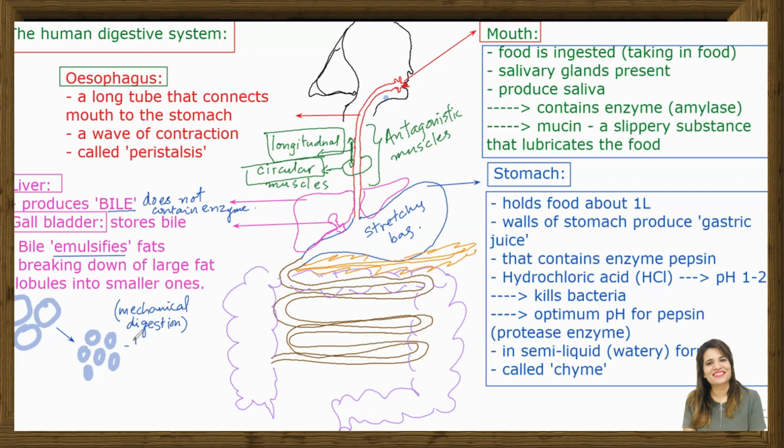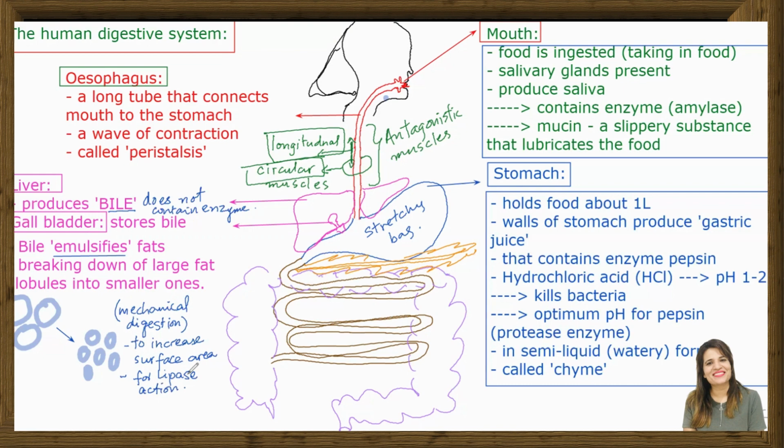To increase surface area. For what? For lipase action. Lipase is the enzyme for fats. I have tried to put it all; I want to give you all the higher details that you would need.